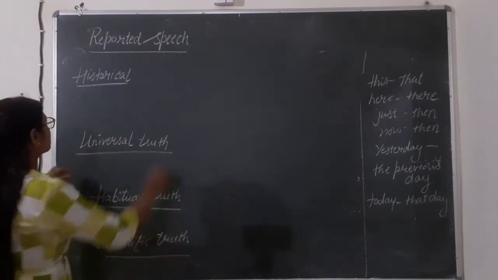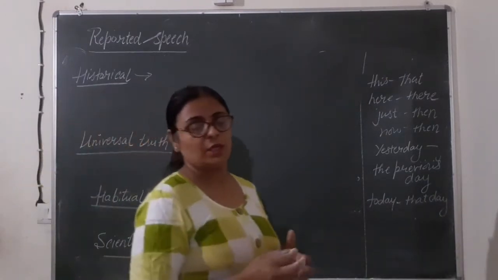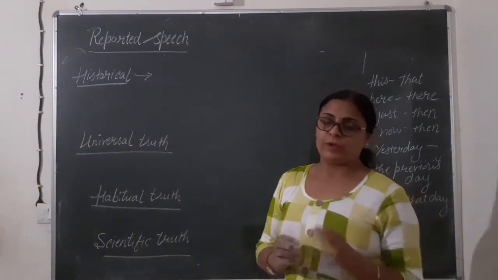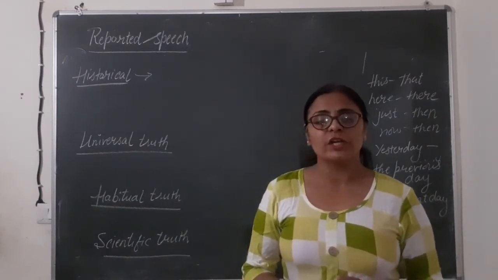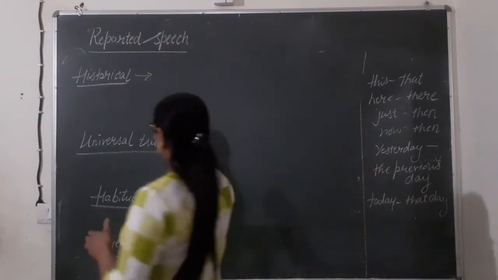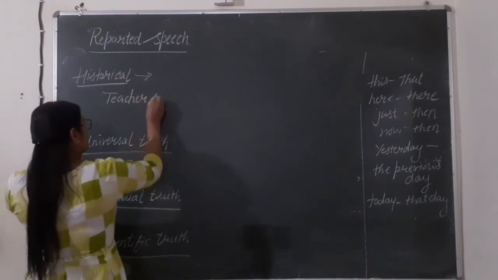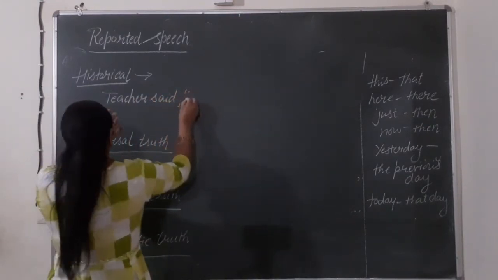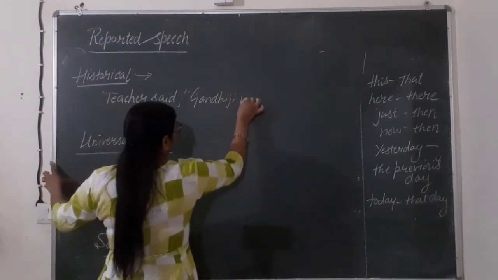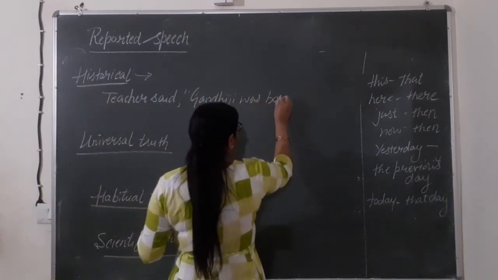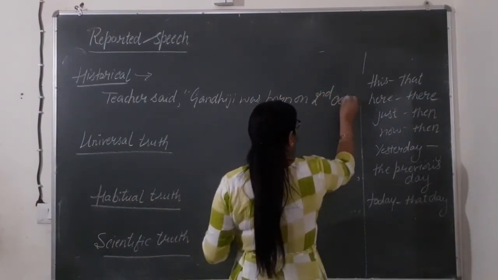Let's see how to do these. Historical. What is historical? As the name sounds, historical, in which we are told the fact about the history, and we cannot change history. That's why it is known as historical fact. How it is given? Teacher said, Gandhiji was born on 2nd October.